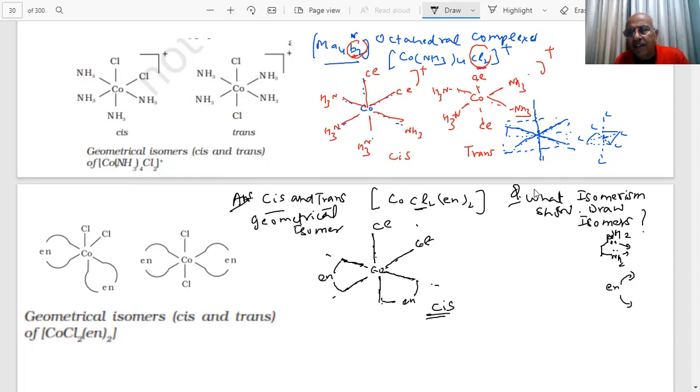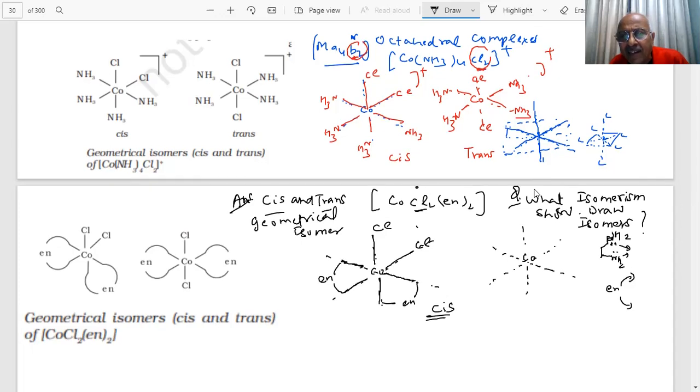Now I want to draw the trans. How will I do it? I said 6 lines. How am I drawing, student? Same pattern, octahedral. Now, trans means opposite. I put this Cl, I always say this 2Cl, student. One this, one this.